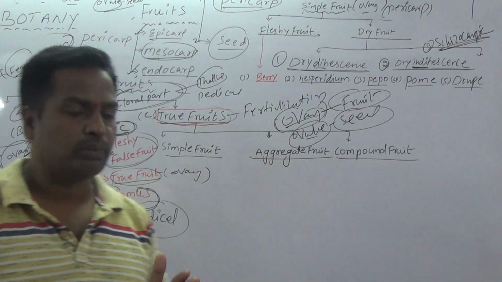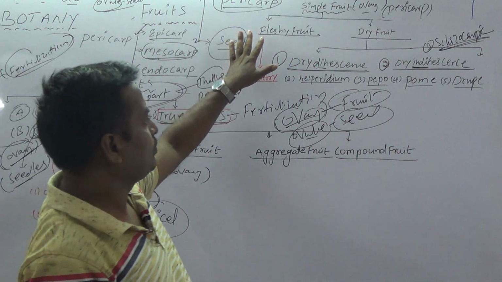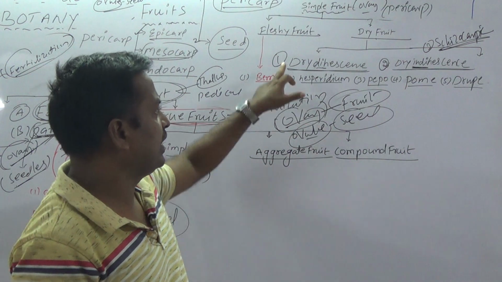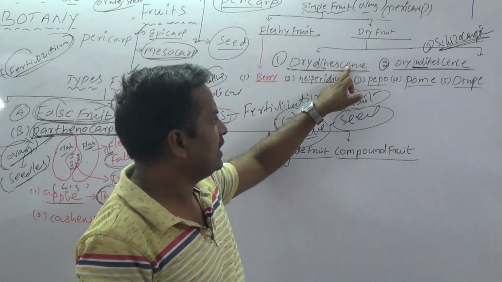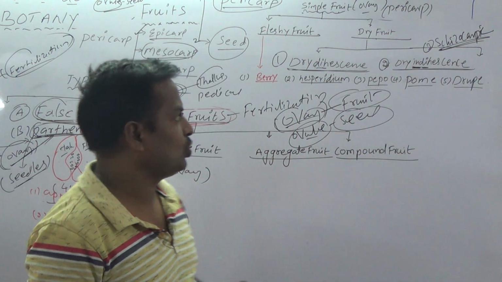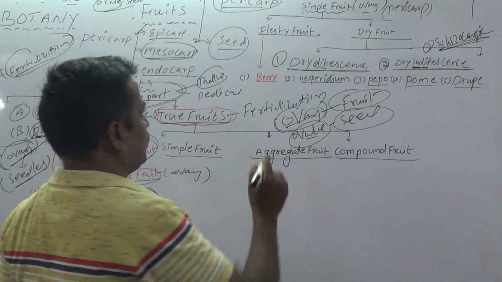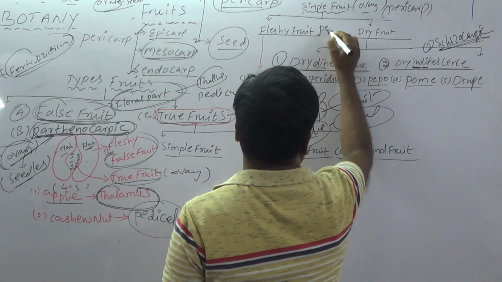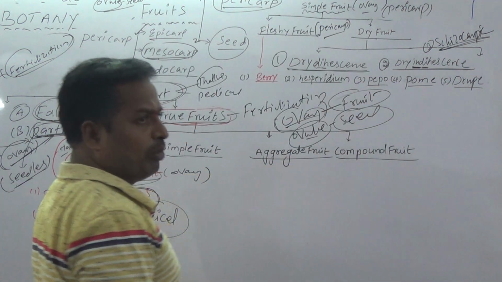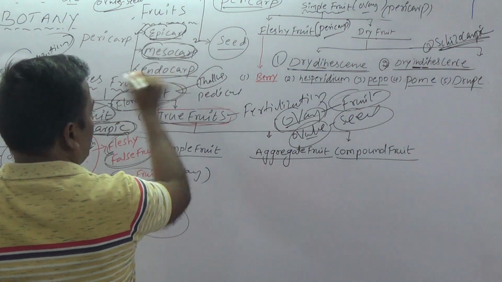Students, the simple fruits are again divided into two types: fleshy fruit and dry fruit. Dry fruits are again divided into three types: dry dehiscent, dry indehiscent, and schizocarpic fruits. So first of all, fleshy fruits. In fleshy fruits, the pericarp is nothing but the fruit layer. How many fruit layers are present? Three: epicarp, mesocarp, endocarp.